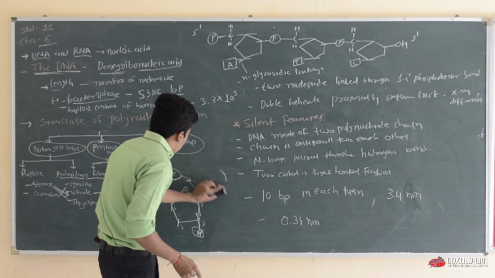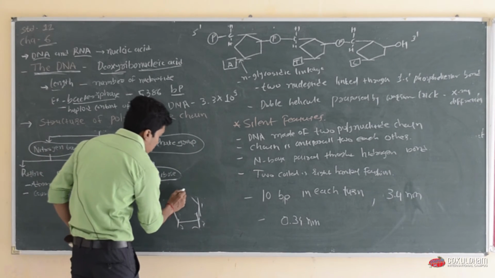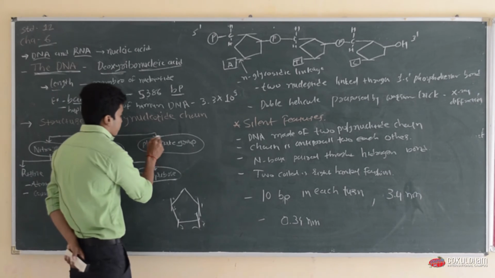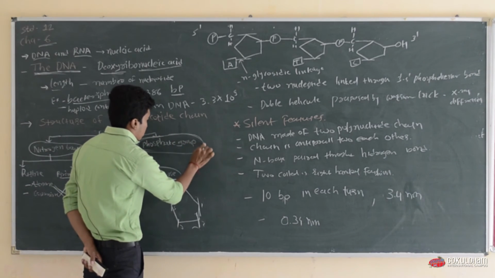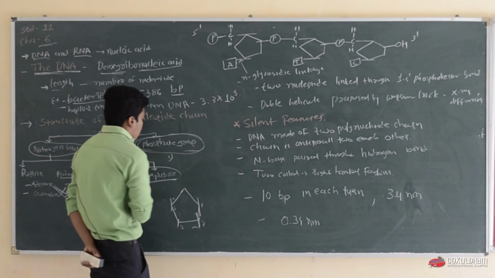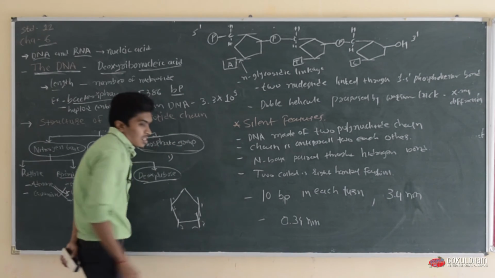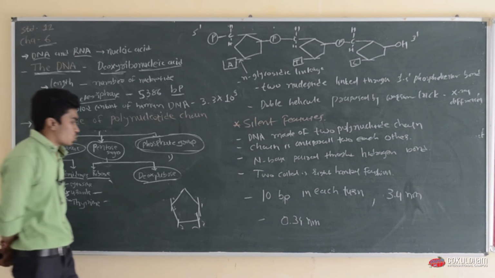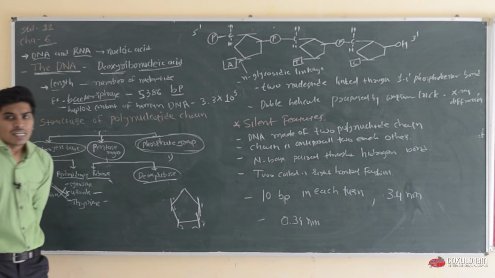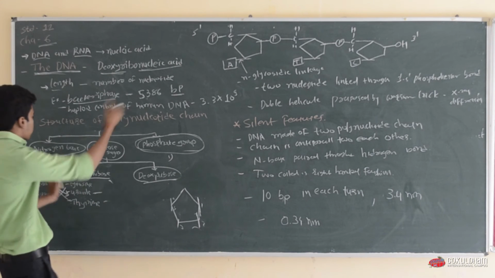Now another component of nucleic acid is the phosphate group. The third component is the phosphate group, which is found on the pentose sugar. It binds with the pentose sugar and forms a nucleotide. Let us see what a nucleotide is.